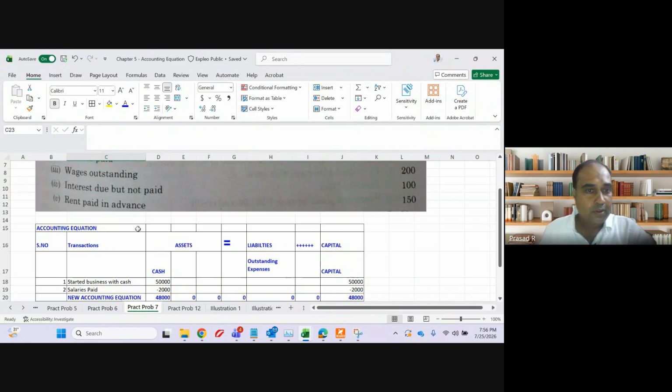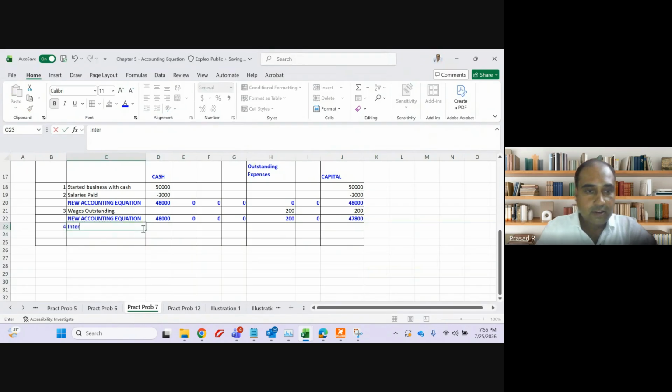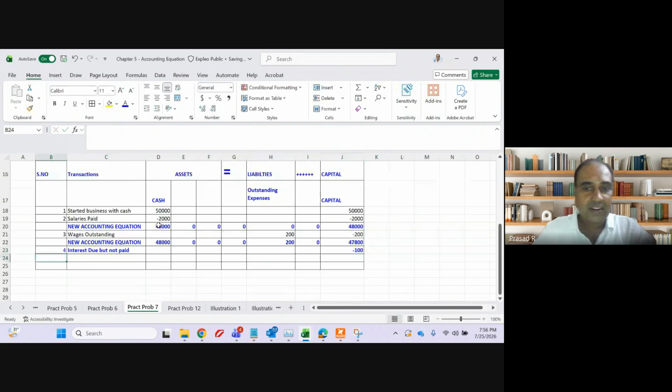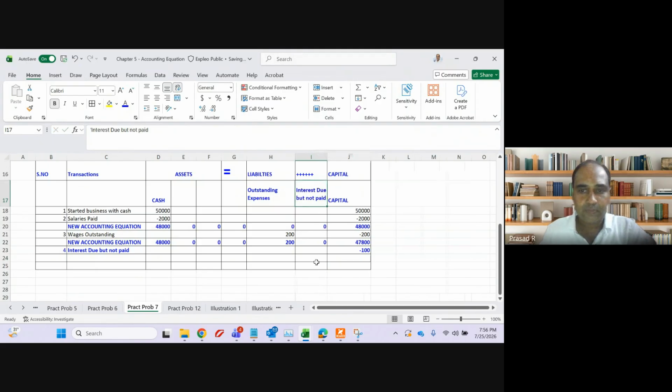Interest due but not paid. Is it an expense or income? Expense. Something which is not paid is an expense. So what will happen to capital when there is an expense? Capital will decrease. And for something which is not paid, I will introduce a liability called interest due but not paid. I will introduce one more liability, interest due but not paid. How much? 100 rupees. Any doubt?